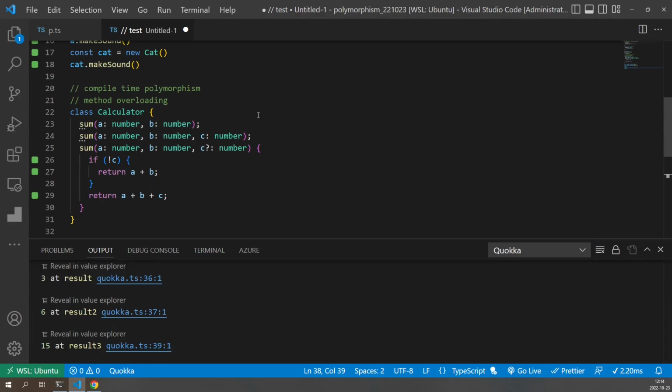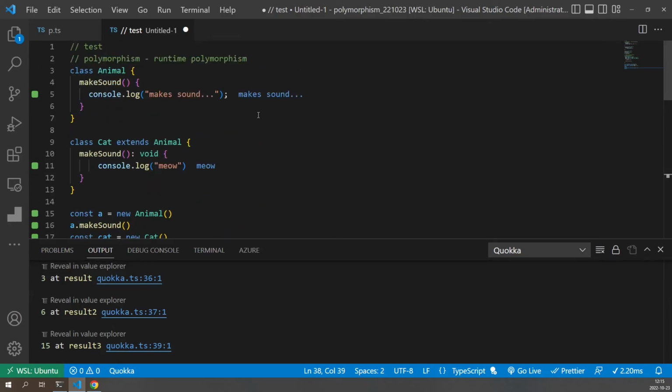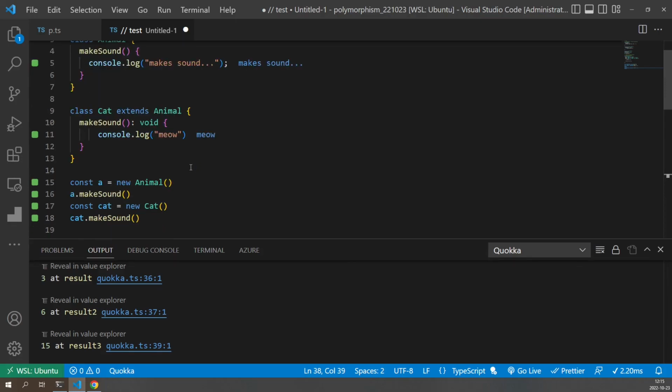Please leave your comments below and let me know what you think about polymorphism, and whether you have any other examples. Usually I don't like the animal example because I think it doesn't relate to software very much. It's not very common that you would write software about animals. You could say that maybe if you build a game, then it would make sense. But in most cases, a more realistic example would be optimal. But yeah, in lack of better examples, this is what I had to share for this time.